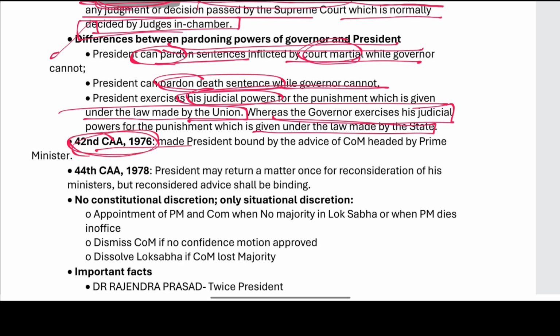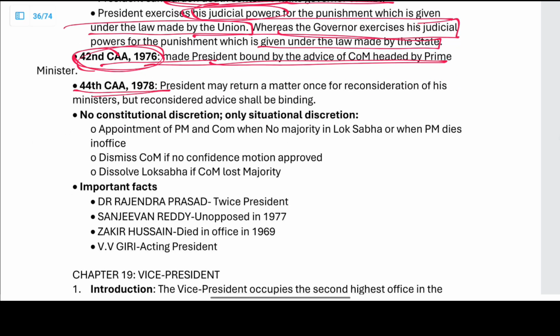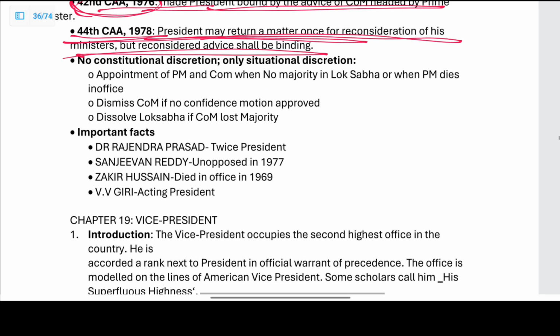The 44th Amendment stated that the President is bound by the advice of the Council of Ministers headed by the Prime Minister. The President may return the matter once for reconsideration, but the reconsidered advice is binding. There is no constitutional discretion, only situational discretion for the President. What does situational discretion mean? It is in the appointment of the Prime Minister, where he does not seek the advice of anybody, when there is no majority in the Lok Sabha.